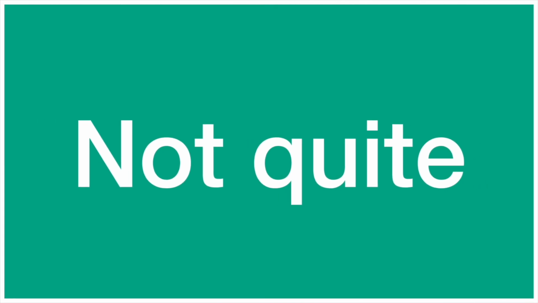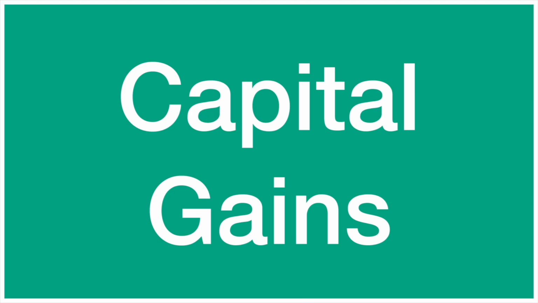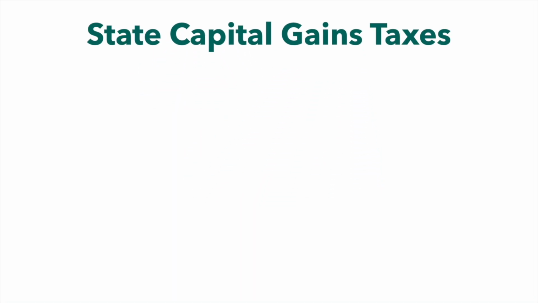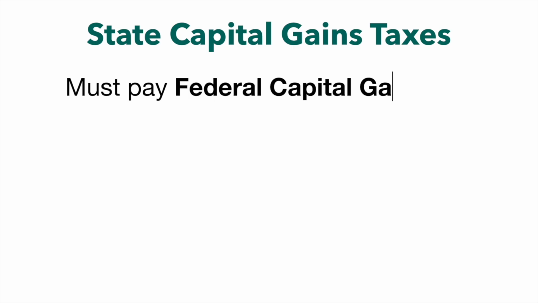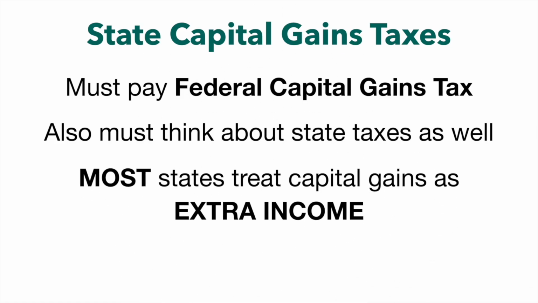Okay, now we're done. Actually, not quite. There's still another thing we've got to go over, which is capital gains tax. Capital gains tax works a little differently at the state level because, again, you have to pay the federal capital gains tax, but you also have to think about the state capital gains tax. The way to think about it is that most states treat capital gains as extra income.